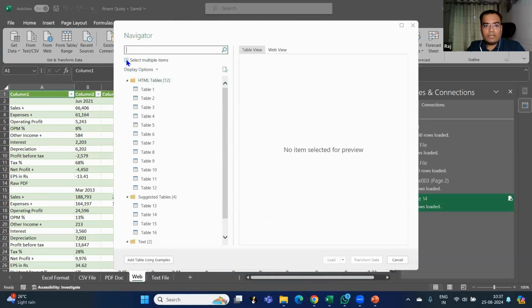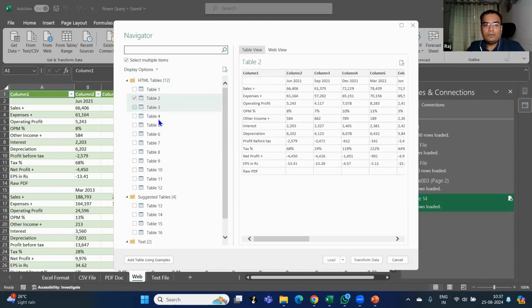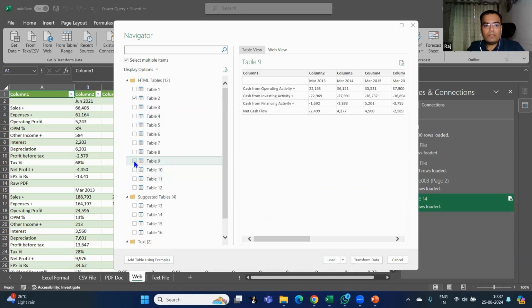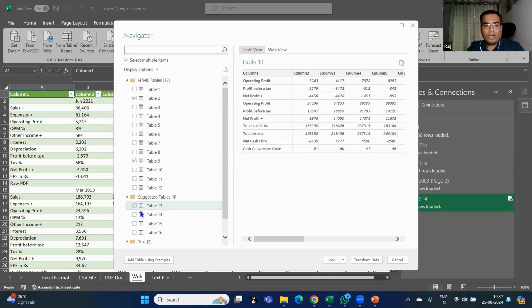So can you see this option, select multiple? At the top, there is an option of select multiple. If you click on select multiple, you can select various tables that you want. For example, I want to have this table, this table, and this table. Okay, three tables I want to have.